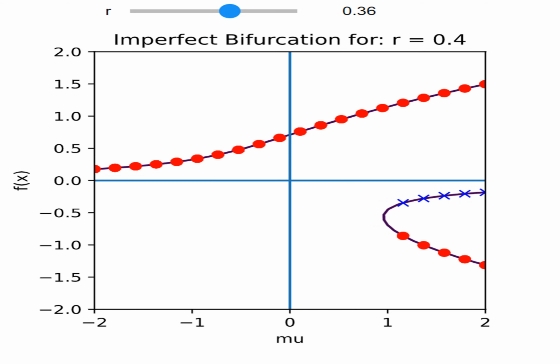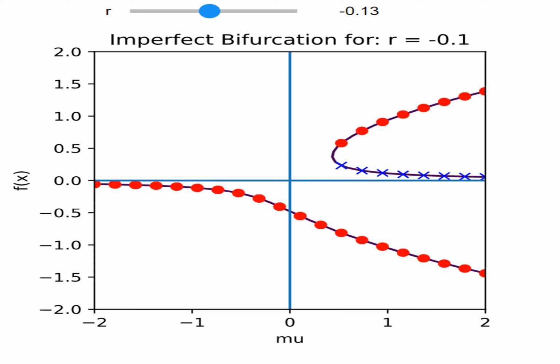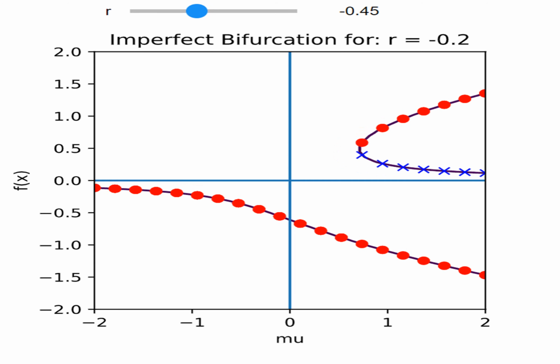We have only one root till some value of r, and then we suddenly have three roots, out of which the upper branch is still stable, and there is an unstable branch in the middle in blue, and a stable branch at the bottom. Now for r smaller than 0, so negative, the case is similar, but the only difference is that now it is the mirror image of the case when r was positive.